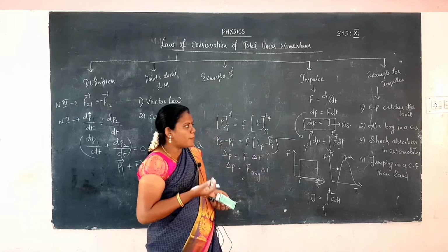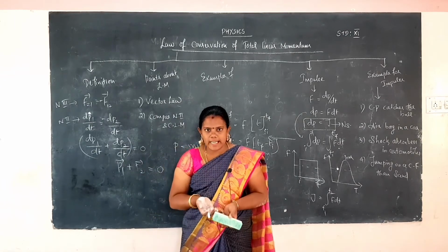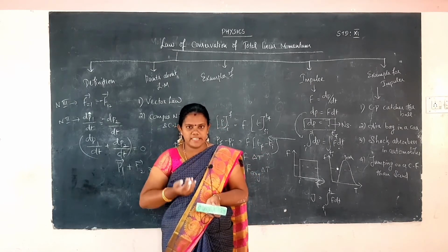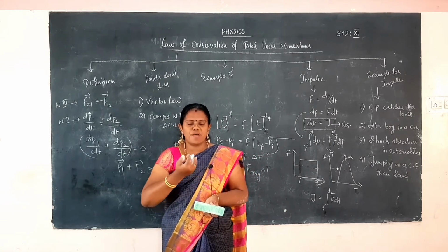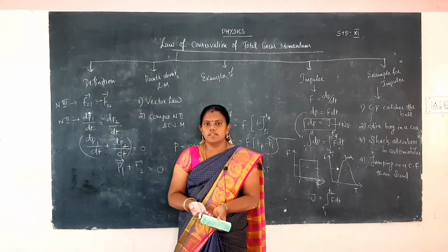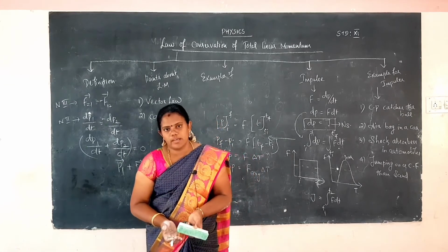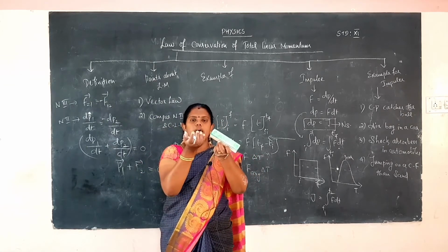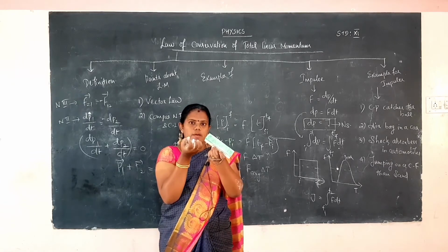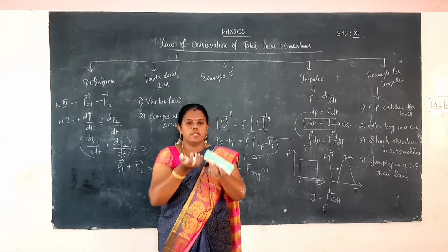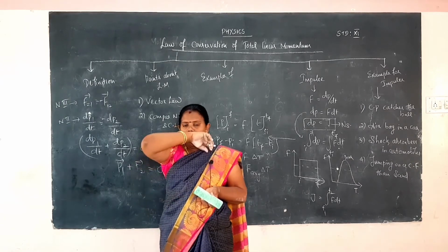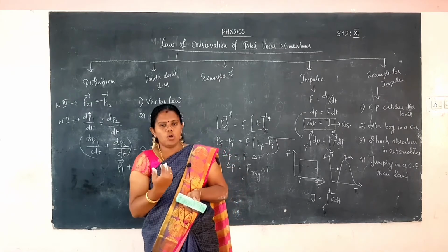Suppose you increase the time for the ball to reach the hand, the momentum decreases and the strongest force value also decreases when it reaches your hands. That is, the reason the cricketer moves the hand downward while catching the ball is that if you catch it directly, the momentum and force are high when it reaches, and the time is short. By moving the hand and increasing the time, the momentum value will be low and the force will be low.